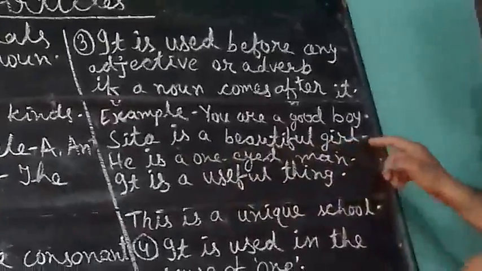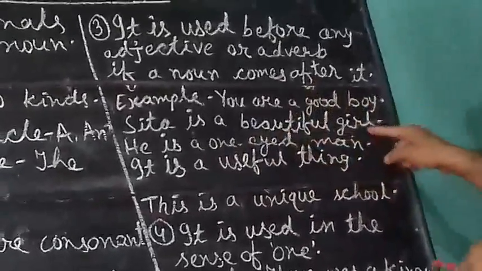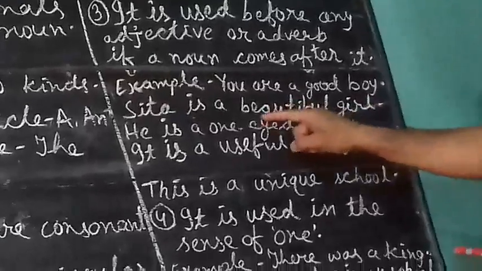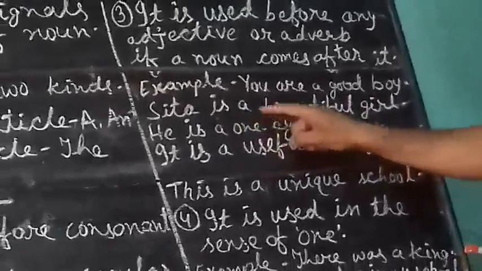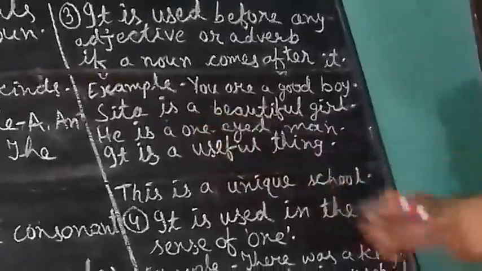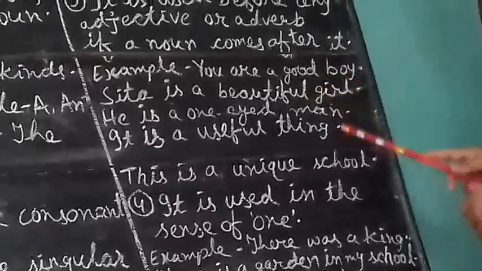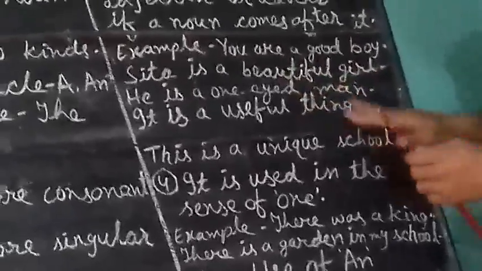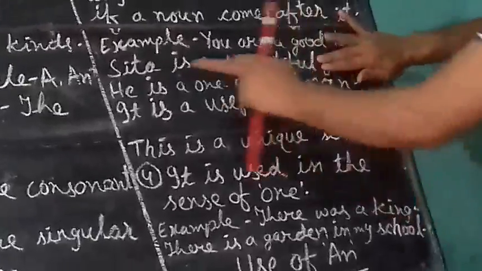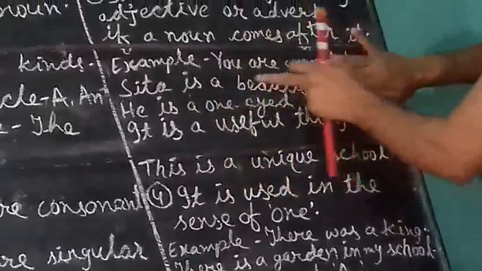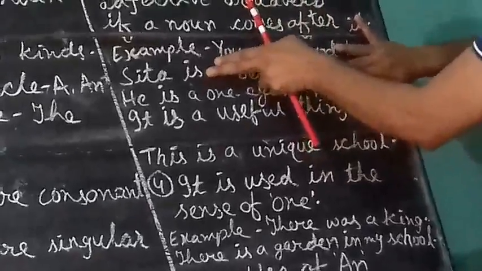Sita is a beautiful girl. There is noun here. This is adjective. A has been used before adjective, before beautiful. But girl comes after adjective. If this is only Sita is beautiful, that time a will not be used.